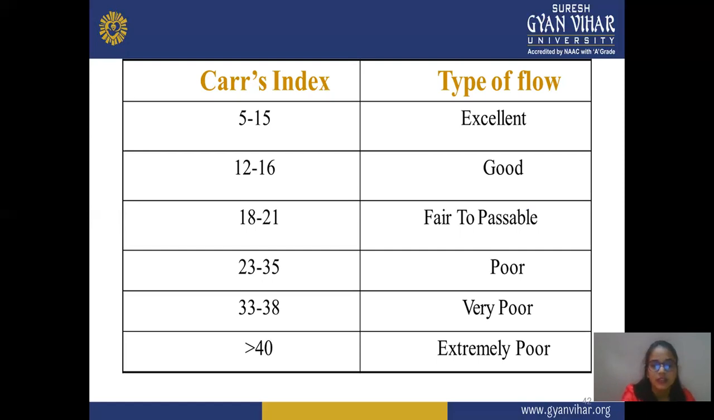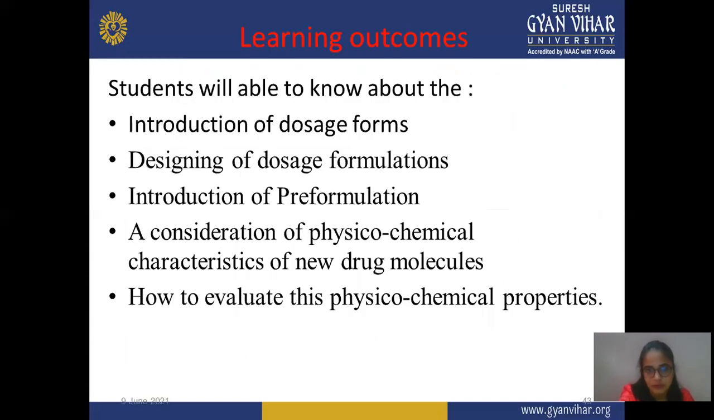So try this: Carr's index should be less than 16, or between 5 to 16. Suppose it's more than 16, then it's not good, and your formulation may show some variation or some problems. So it should be less than 16. So this is all about different types of pre-formulation parameters and properties.